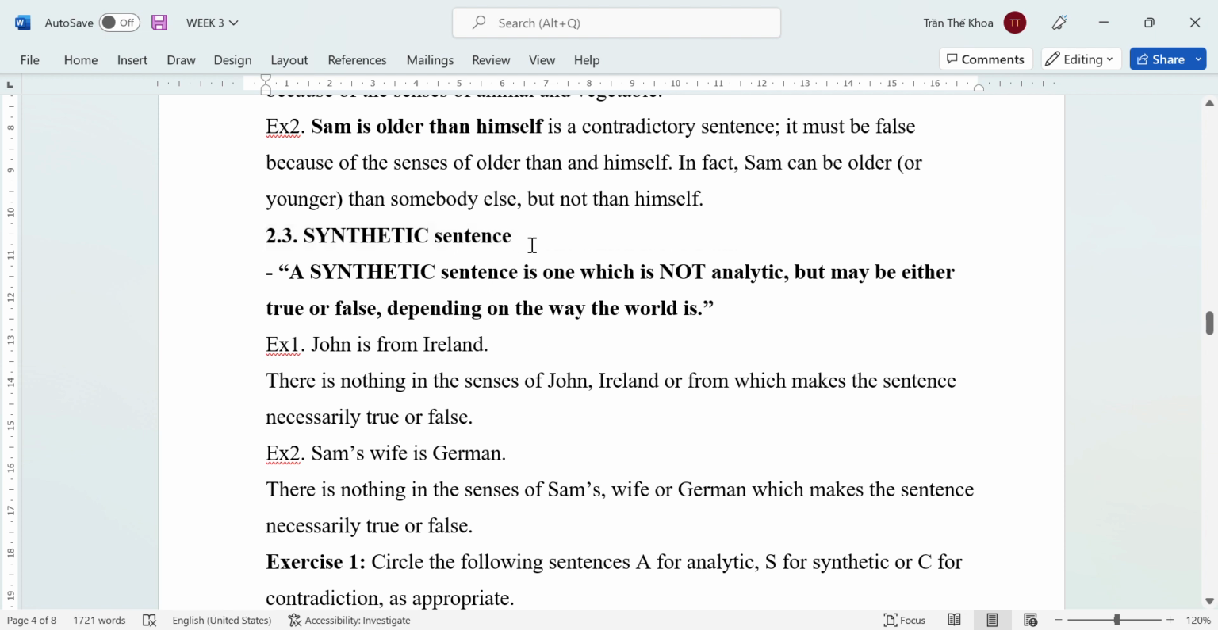Okay. The third one that we call synthetic sentence. Trong tiếng Việt thì synthetic sentence mình có thể hiểu là dạng tổng hợp, dạng câu tổng hợp. This is the one which is not analytic but may be either true or false, depending on the way the world is.